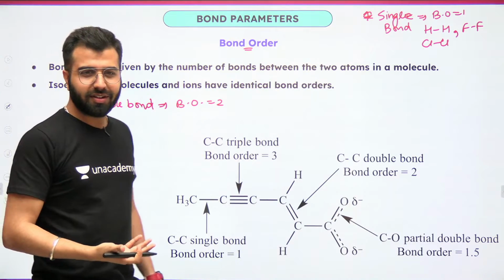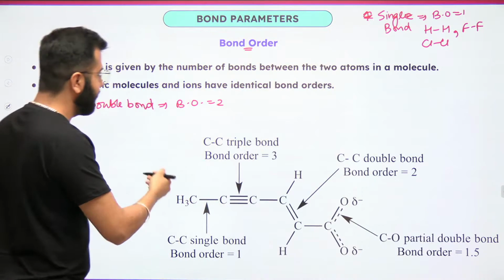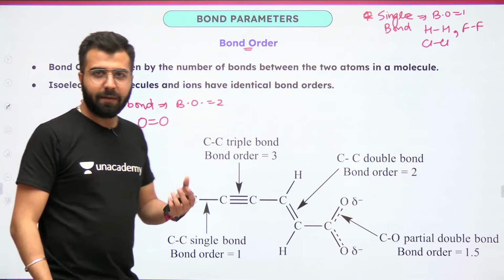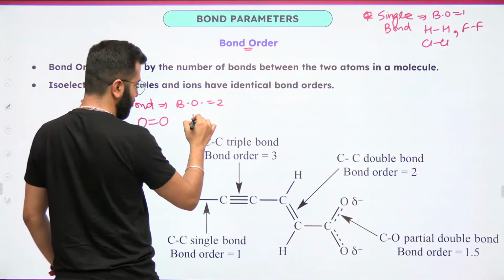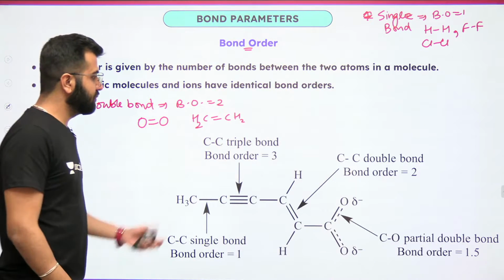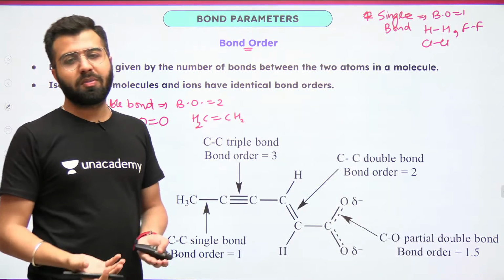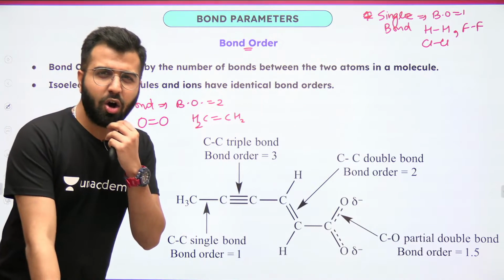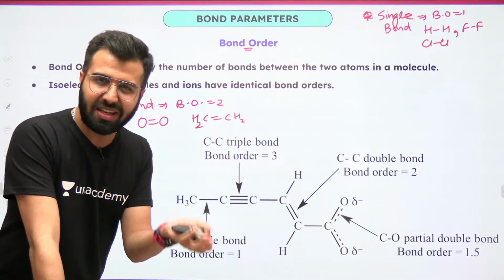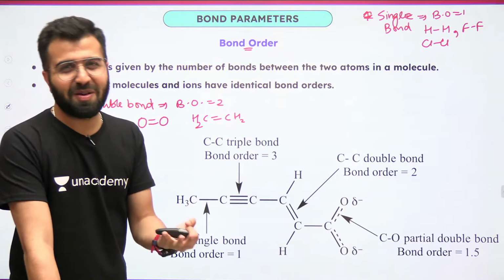Is this tough to remember? Don't say that. Over here, we have an example, oxygen double bond oxygen, right? So we have carbon double bond carbon, right? Now let's talk about the bond order, which is 3. How many bonds are we going to talk about? Single bond, double or triple? Easy, right? Bond order 3 means triple bond has to be there.